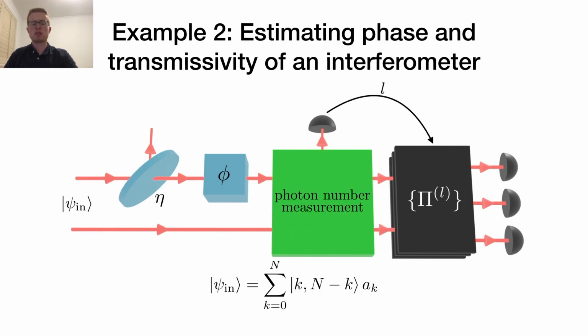Our second example concerns the simultaneous estimation of phase and loss in an interferometer. We consider the most general photonic input states of the form shown, which have a maximum of n photons. For all n up to and including 14, we found that the Holevo and Nagaoka-Hayashi bounds coincide. We were actually able to show that there always exists a POVM which reaches the Holevo bound. This implies that for this particular example, collective measurements offer no advantage.